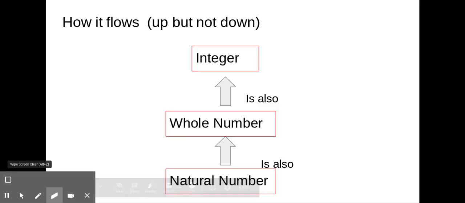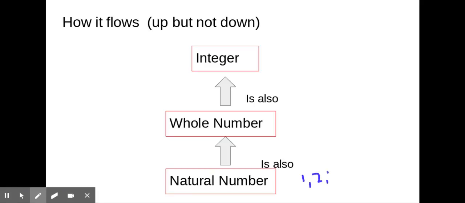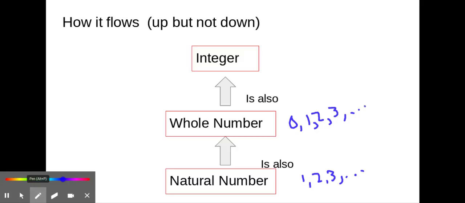Now, natural numbers, 1, 2, 3, etc., are all whole numbers. They're all contained in the set of whole numbers. So, look, here they are. But all whole numbers are not natural numbers because we have 0.